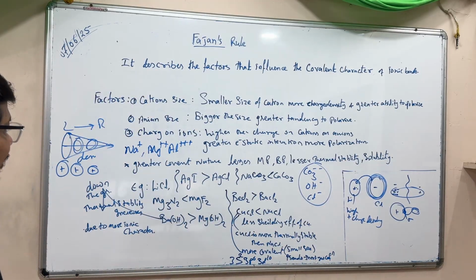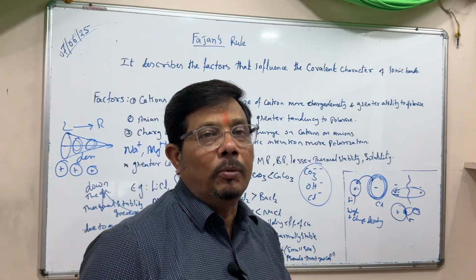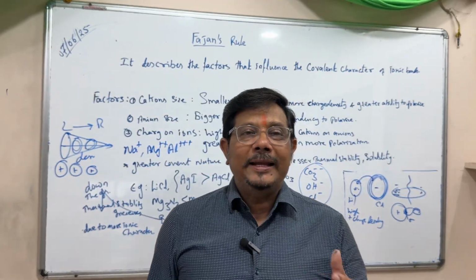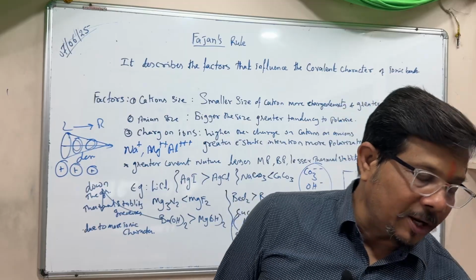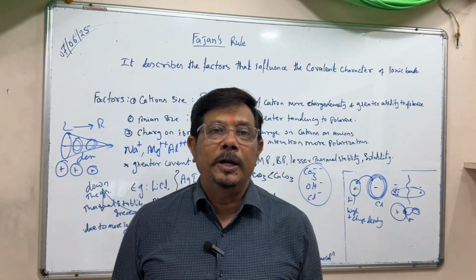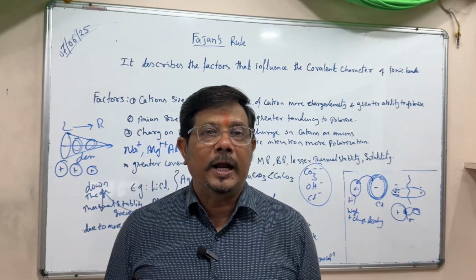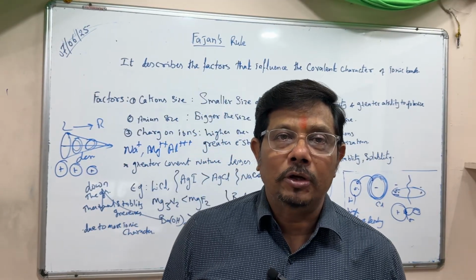Now here we have some questions. Why is lithium chloride soluble in water? Sodium chloride and potassium chloride are soluble in water because ionic compounds have a tendency to dissolve in polar solvents.